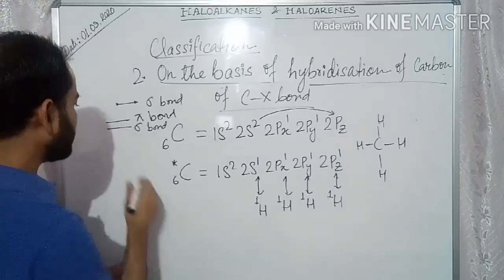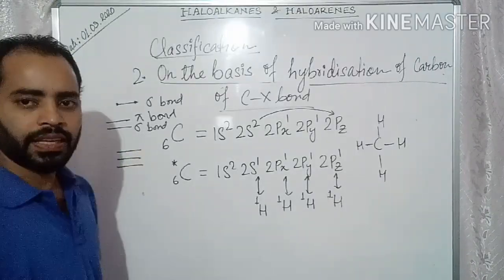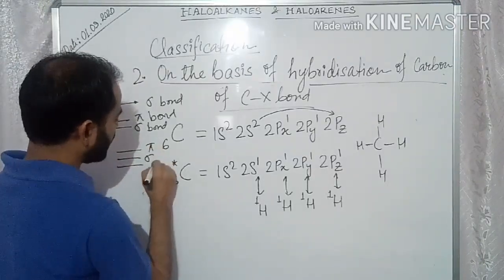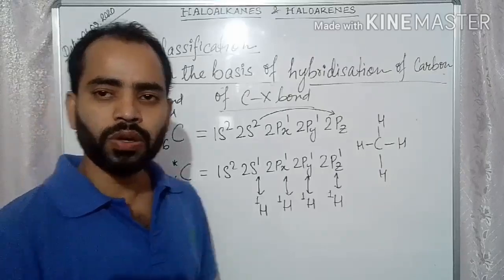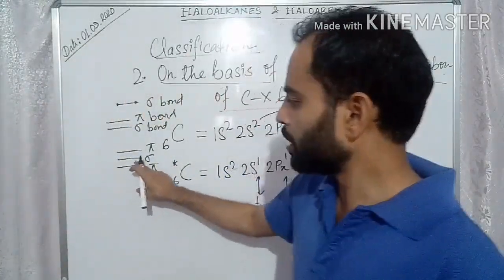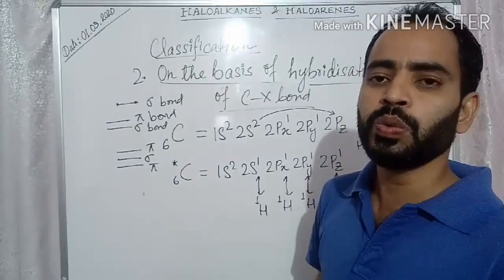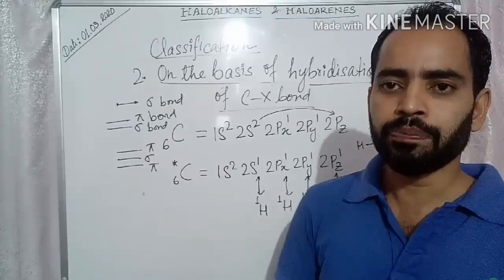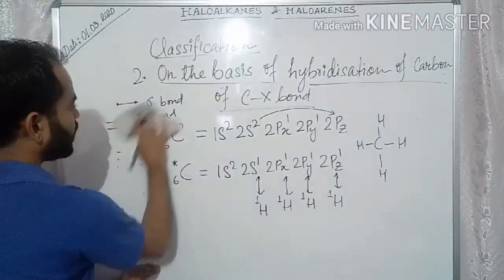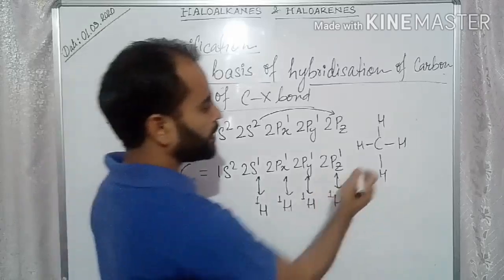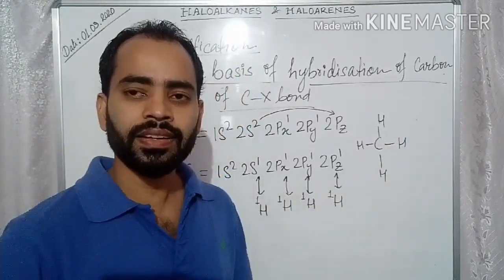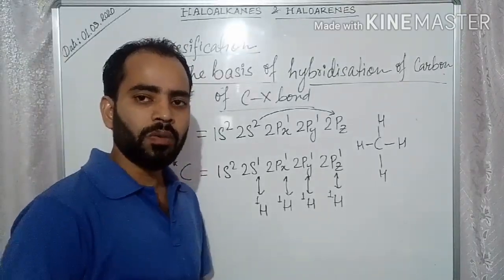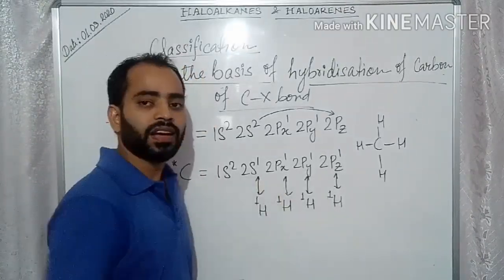If there is a triple bond, then one is sigma bond and 2 are pi bonds. So you should always keep in mind, in case of triple bond, one is sigma bond and 2 are pi bonds. Similarly, you can find out the number of sigma and pi bonds. So in this molecule of methane, how many sigma bonds are there? 4 sigma bonds are there, and these sigma bonds are formed after hybridization of the carbon.